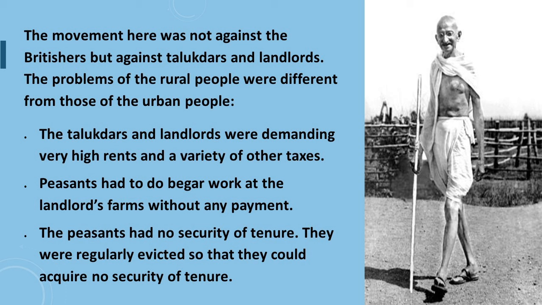The problems of rural people were different from those of the urban people. Mainly, the talukdars and landlords were demanding very high rents and a variety of other taxes. Other point is, peasants had to do begar work at the landlord's farm without any payment. Next point is, the peasants had no security of tenure. They were regularly evicted so that they could acquire no security of tenure.